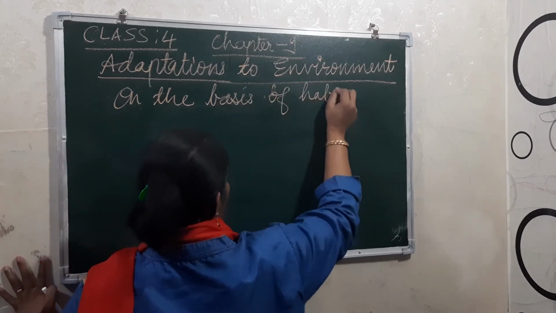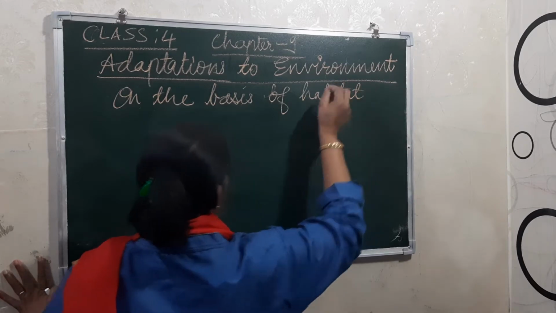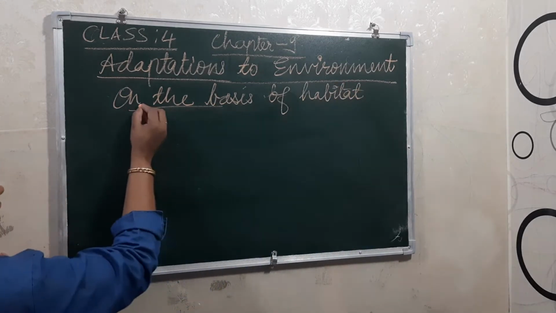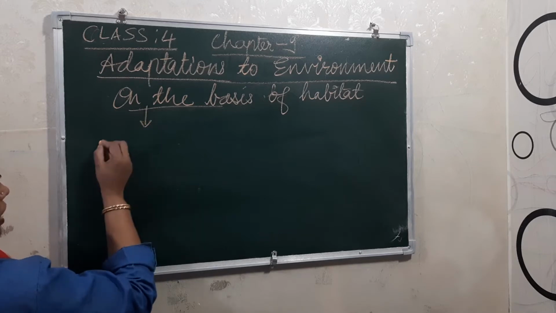On the basis of habitat, animals are mainly divided into five types.